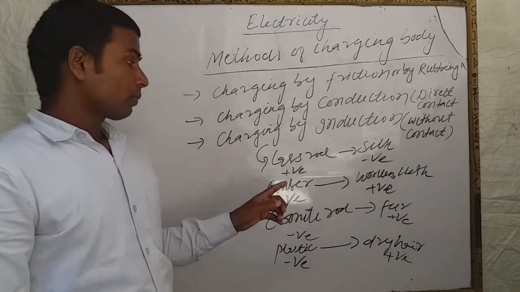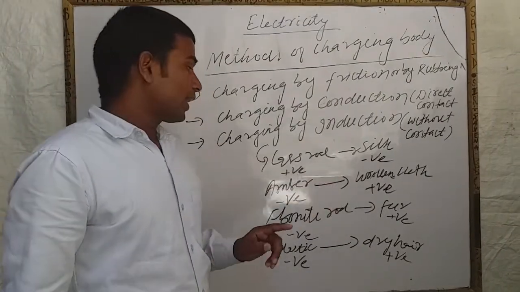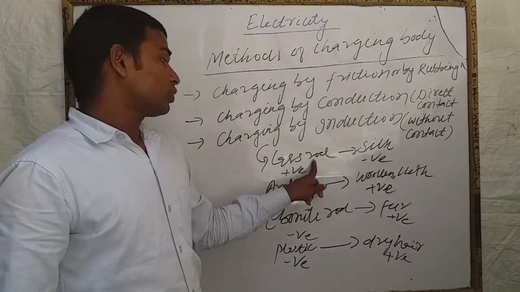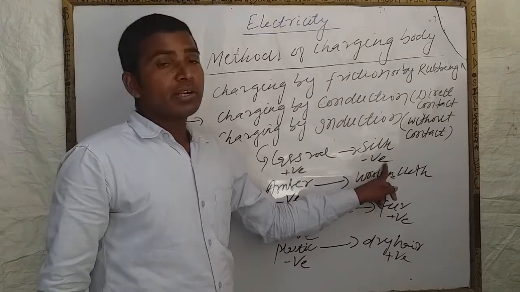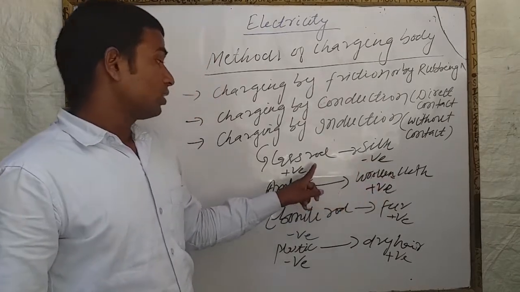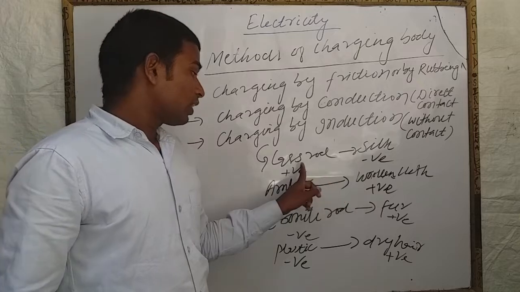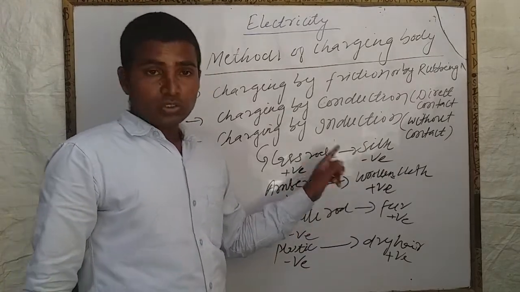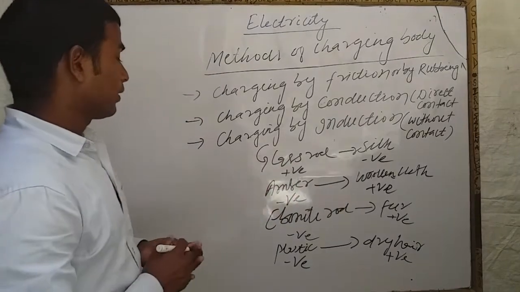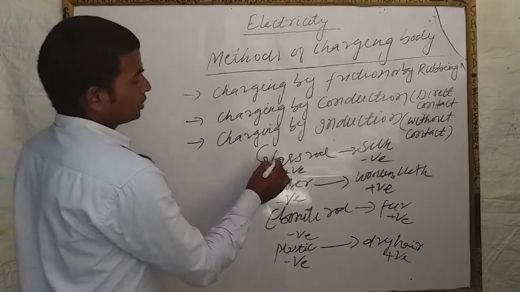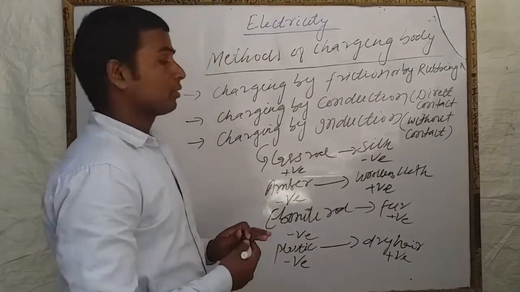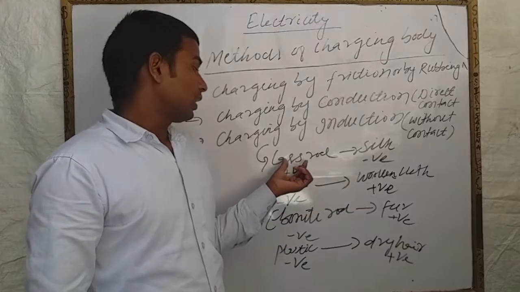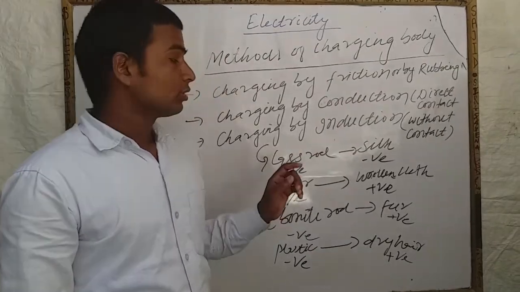There may be some question in your mind: when a glass rod is rubbed with silk, why does the glass rod acquire positive charge and silk acquire negative charge? It may also be that the glass rod acquires negative charge and silk acquires positive charge. It may be a confusing question. Then see here, we know glass and silk both are matter. They are composed of atoms and molecules. Atoms consist of electrons and protons.